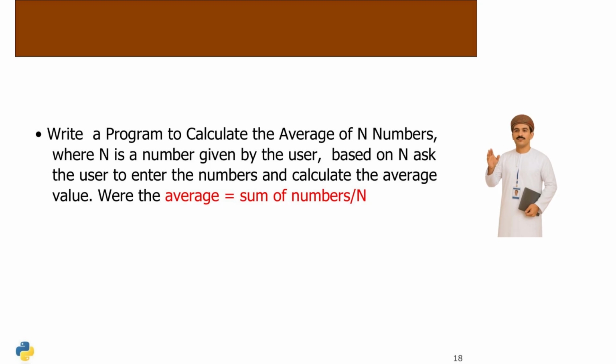To calculate the average of n numbers, first prompt the user for n, the number of values. Then collect these numbers from the user. Sum the numbers and divide by n to find the average. This approach allows flexibility in handling any number of inputs, enhancing the program's utility.